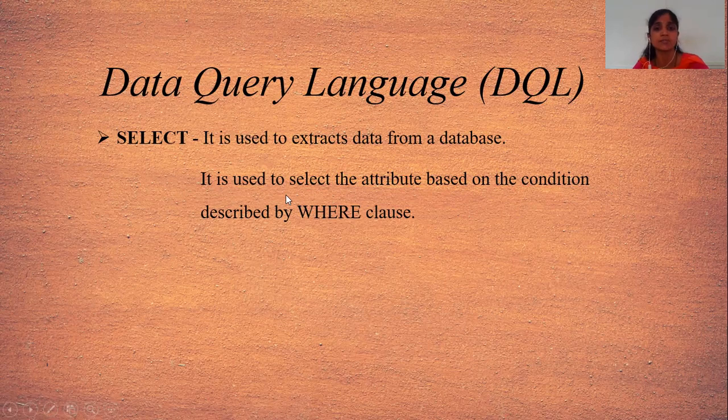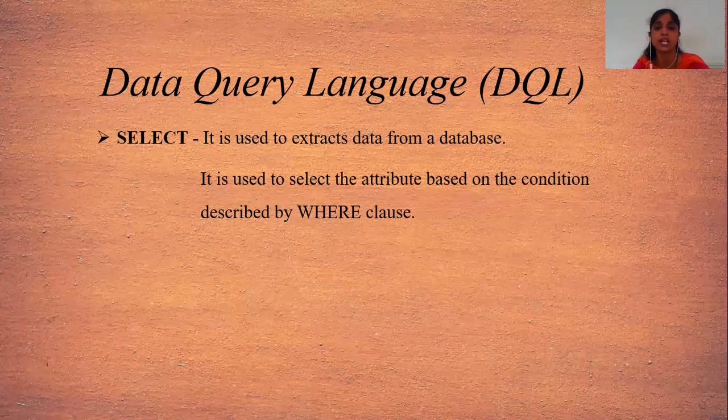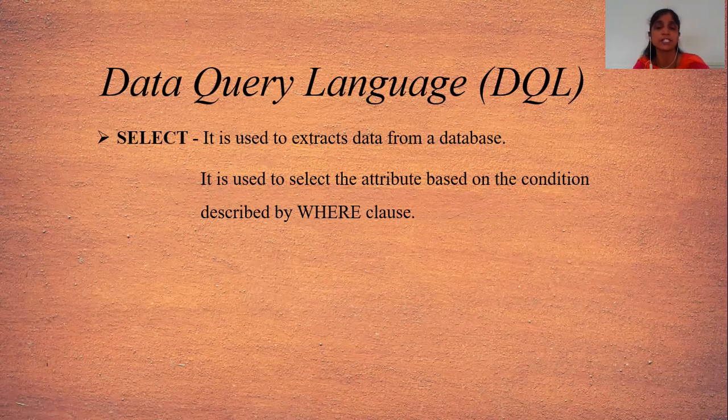And what does the where clause mean? Suppose I want to find out the record of the particular student which has the name Ashish. Then I will give the command as select star from student where name is equal to "Ashish" in double quotes. Just a simple example. Then it will retrieve only the rows or the records from the database which meet the particular condition. That means name is Ashish.